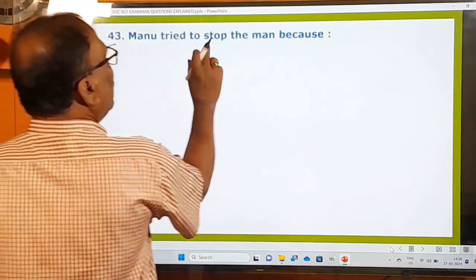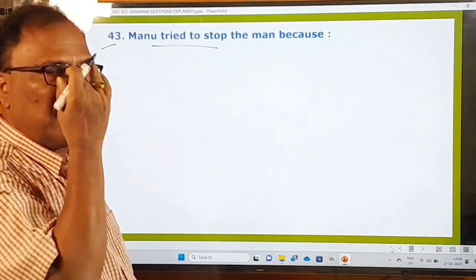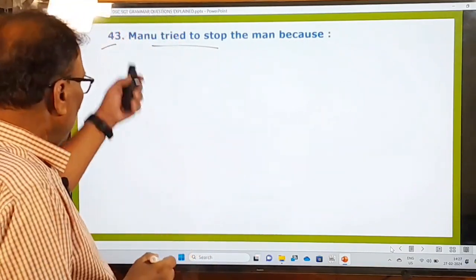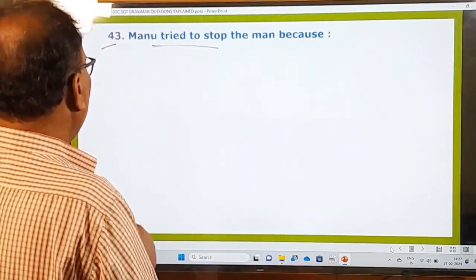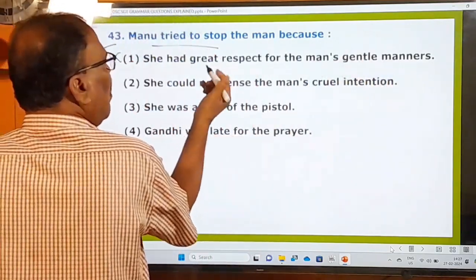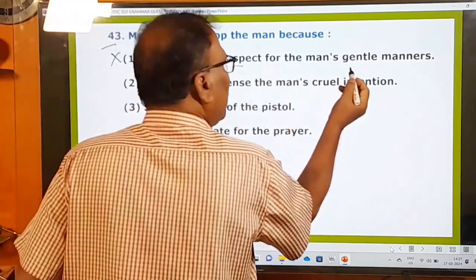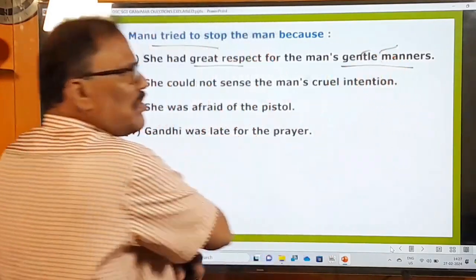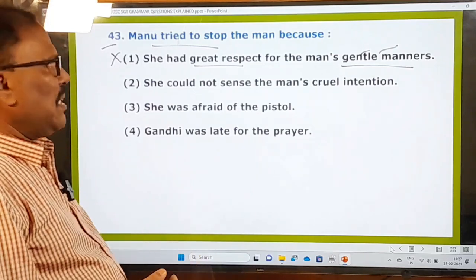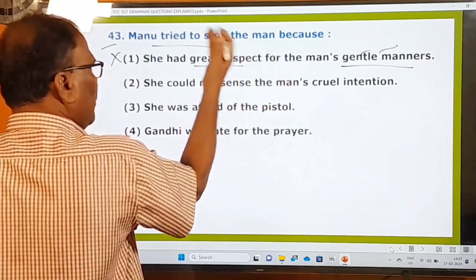43rd question. Manu tried to stop the man because, Manu was the assistant of Gandhiji. Why did she want to stop him? Let us look at the options and choose the right one. Okay, she had great respect for the man's gentle manners. No, of course she might have had great respect for that man, but not because of his gentle manners. Of course, Nathuram Godse must be a good man, no doubt about that. He must have had gentle manners also. But that is not the reason why she stopped him here.